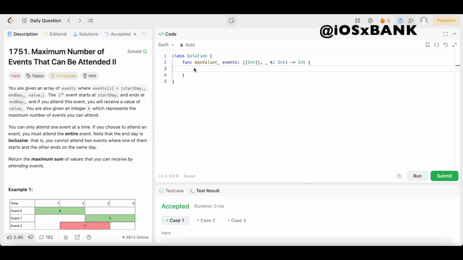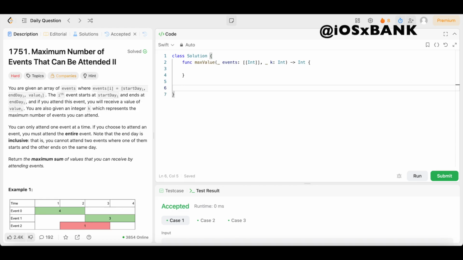Now, the first thing for our solution is we are going to create a binary search helper function, right? To find the first event whose start time is greater than the current event's end time, which we'll get to further along in the code.